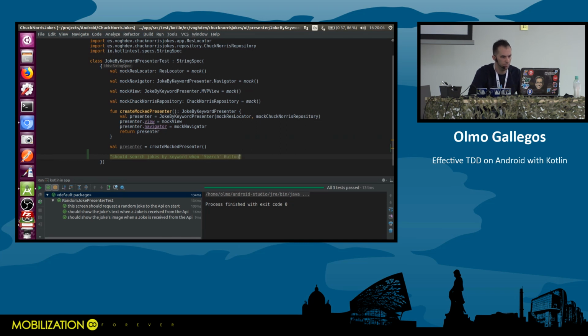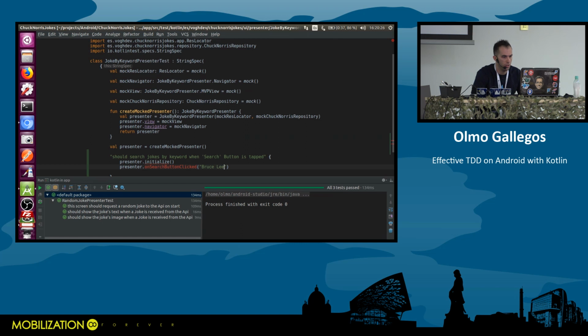Something like that, no? Okay. So now, again, let's invoke our presenter, initialize, and let's simulate that search button was tapped on search button clicked. And I'm going to pass the text as parameter. So let's search for Bruce Lee, for example.